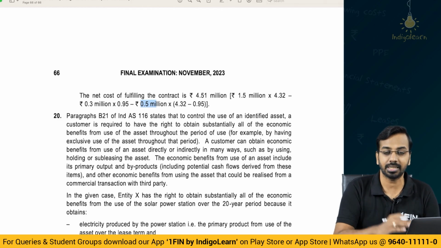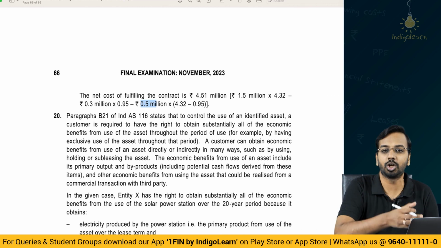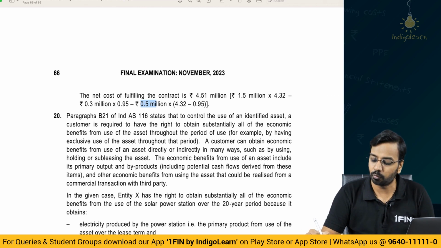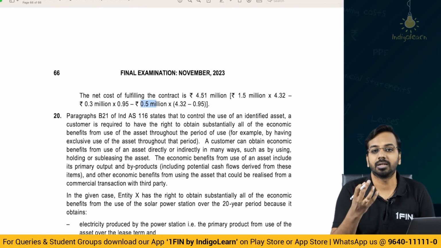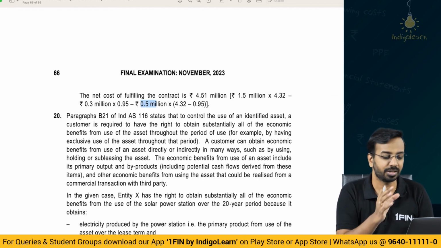Now the reason why it is done is that for 0.5 million the discounting should happen from year 2 to year 5, that is 2, 3, 4, 5, a 4 year period. That is why we are doing 4.32 minus 0.95. So that gives us the present value of the obligation that needs to be recognized as far as the onerous contract is concerned.